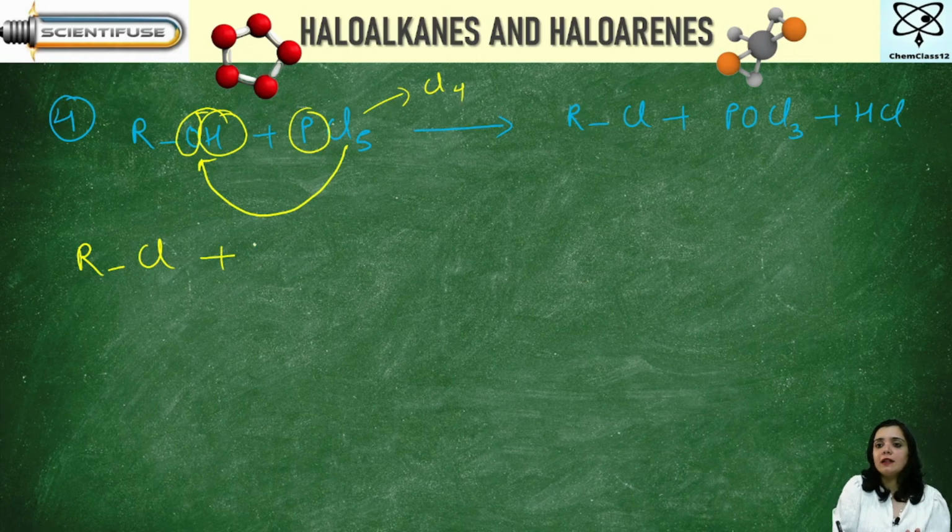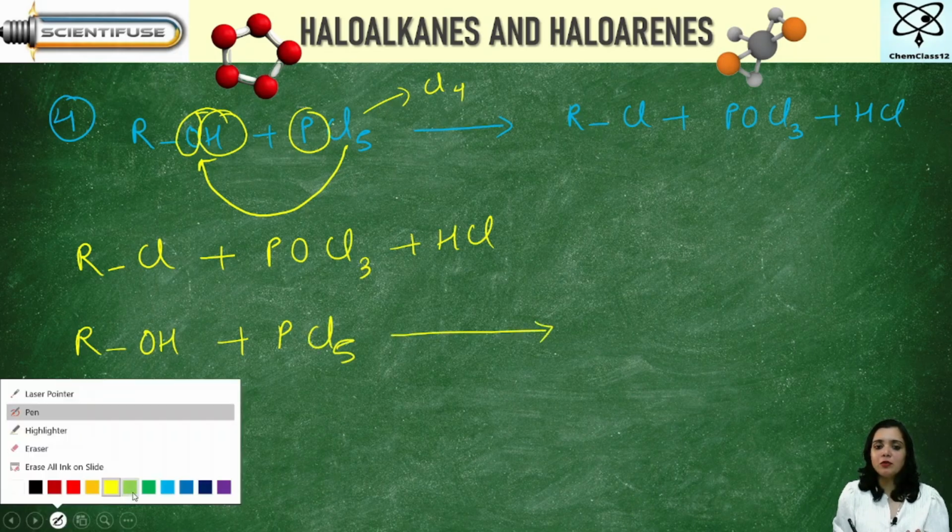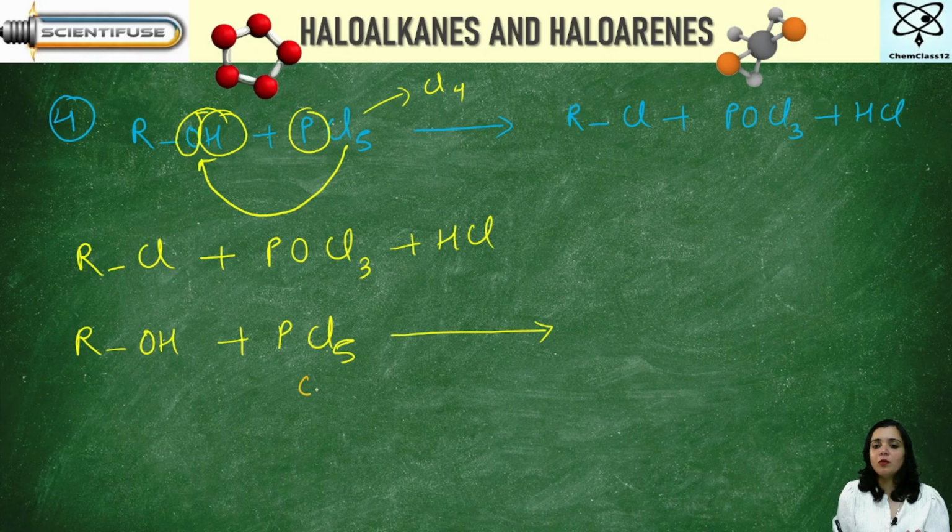So how will I react? I said P is there, PO is there, then you have Cl3 plus HCl. Let me make it more simple. You have ROH plus PCl5. See, step by step I'm going to do. First and foremost, out of the 5 chlorine, one of the chlorine goes and attaches here. It becomes RCl. Then what? One of it has to go out in the form of gas, no?